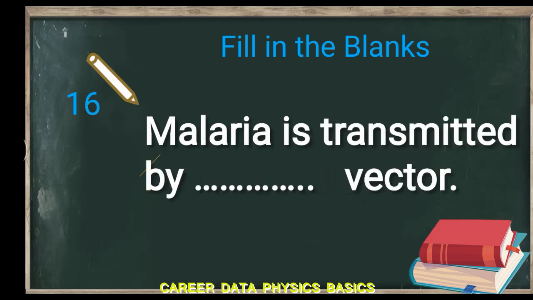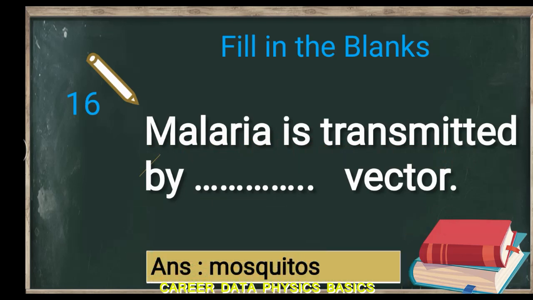Next question, 16th question. Malaria is transmitted by dash vector. We have already discussed about the vector. What is vector? Now, which vector is the cause of transmission of malaria? You have to tell the name of that vector. Malaria is transmitted by mosquitoes. You know mosquitoes are very much the primary source, or you can say primary vector, of the spread of malaria.